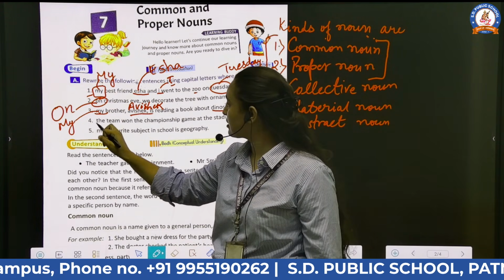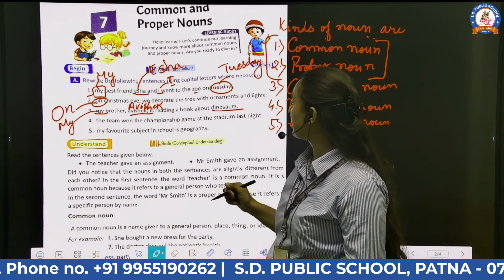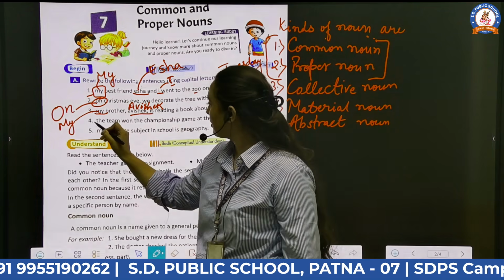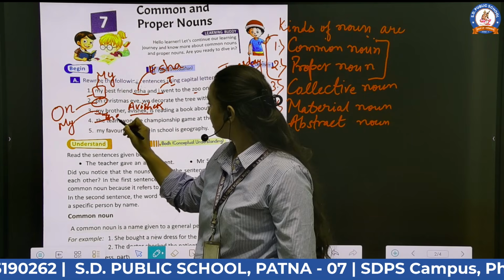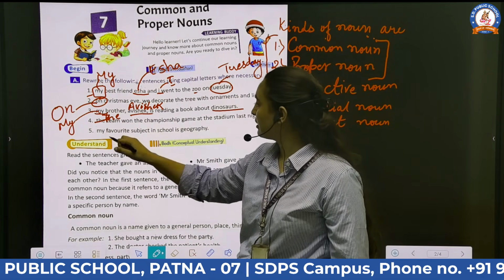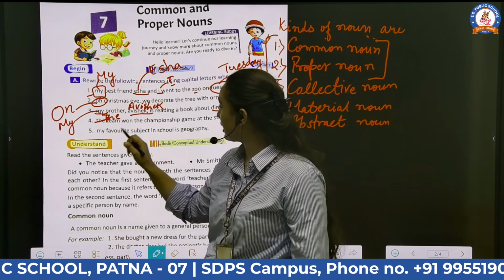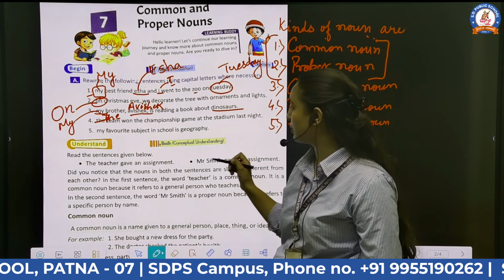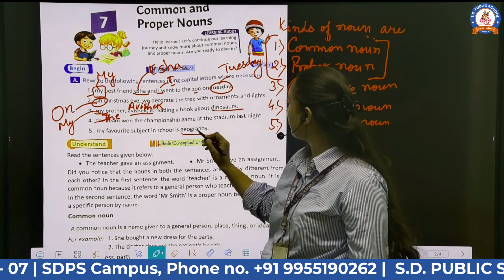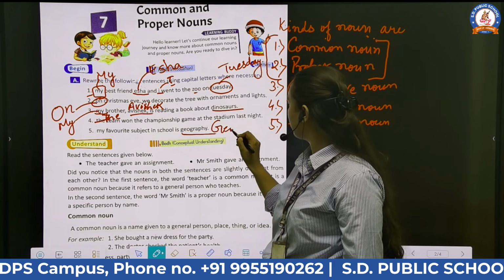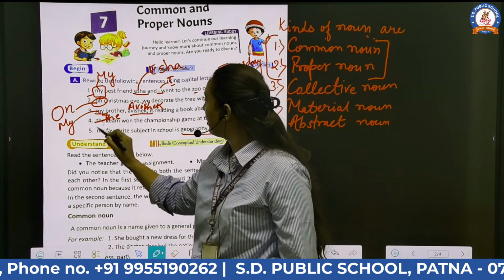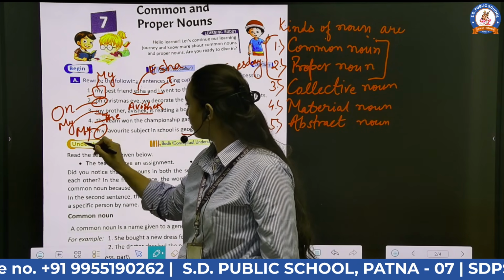Question number 4 is: the team won the championship game at the stadium last night. The sentence will start with capital letter T. Question number 5 is: my favorite subject in school is geography. So in this question, geography is a proper noun. So we will write geography with a capital letter and begin the sentence with a capital letter.